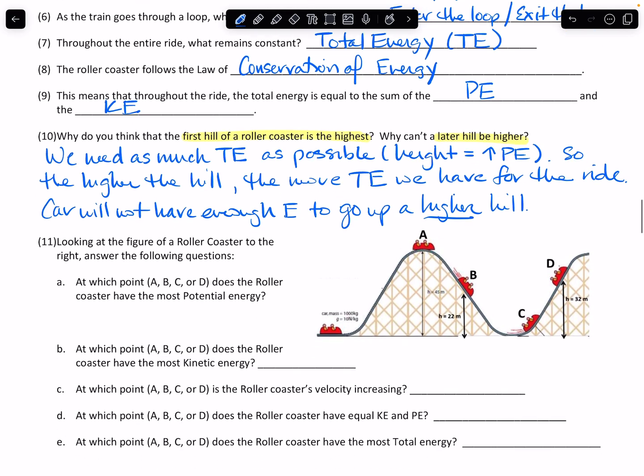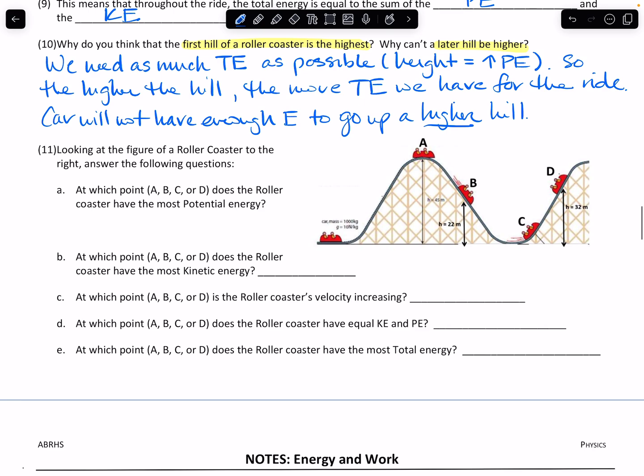All right, so now I have a figure of a roller coaster. It's a simple one, which is two hills. All right, and what we're going to do is, using the letters A, B, C, and D, we're going to answer these questions, A through E. All right, so looking at the figure of the roller coaster to the right, answer the following questions. At which point, A, B, C, or D, does the roller coaster have the most potential energy?